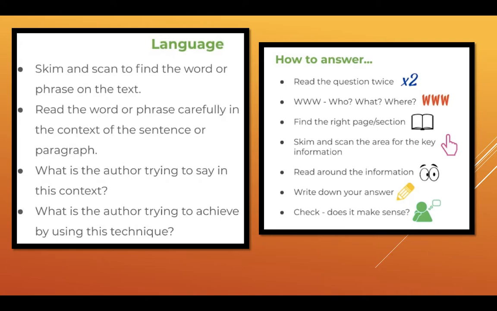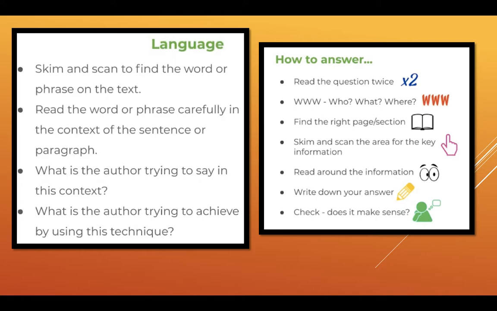Things to remember: how to answer. Remember, read the question at least twice, just to check. Use the 5 Ws: who, what, where. Who's the main character here? What powers does Wonder Woman have? Where was she born, or where could she end up getting into trouble? Find the right page or section. So remember, if you read a question, make sure you look in the right paragraph or on the right page for the information. Skimming and scanning, we've spent a lot of time talking about that.